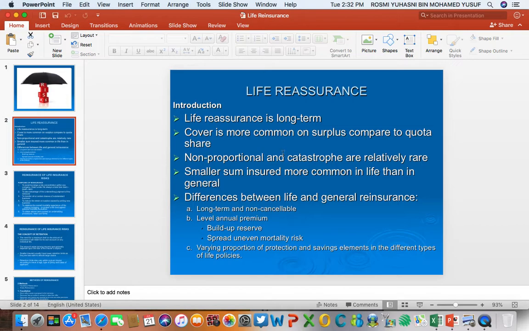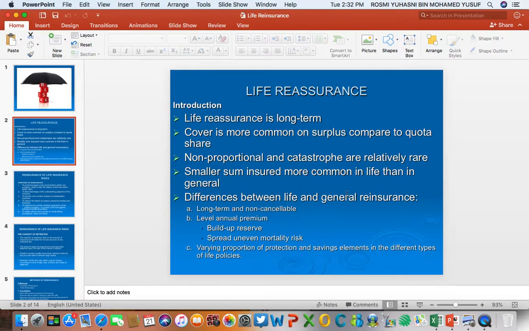Number three, non-proportional reinsurance such as excess of loss and catastrophe excess of loss is not common when it comes to life insurance. So it is not commonly used in the case of life reinsurance. Smaller sum insured is more common in life than in general insurance. So in a life reinsurance treaty, the sum insured shared between the insurer and the reinsurer is normally a small amount, not similar to general reinsurance, where the sum insured share is larger than in life reinsurance.